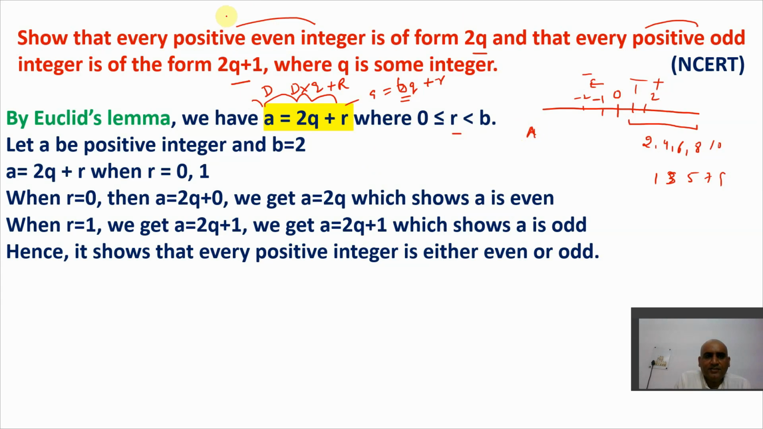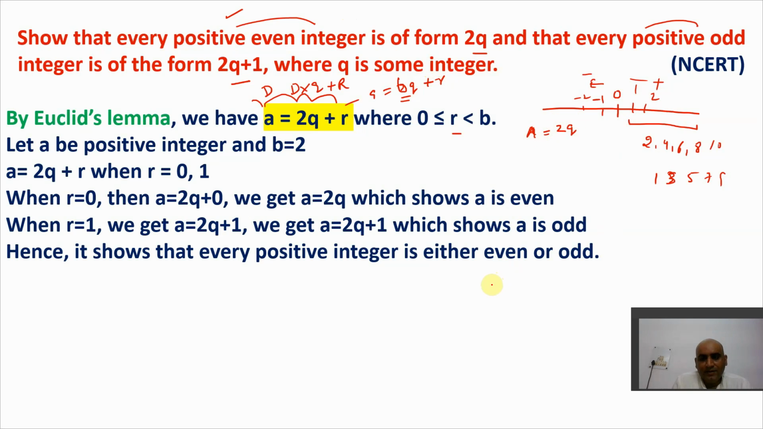So I've taken this as a. I know that a is a positive even integer, so it is of the form 2q. Let us say I've taken the form 2q. If it is an even integer, it must be divisible by 2, because all even numbers are divisible by 2.